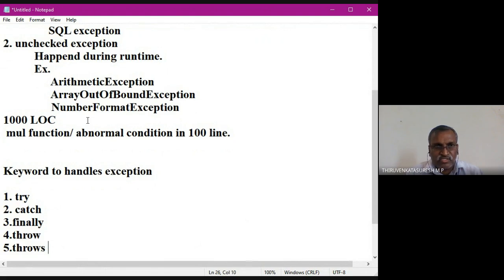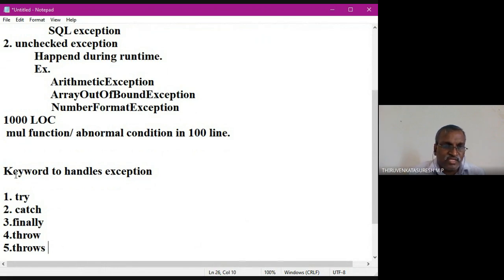There is an interview question: which is the topmost class in the hierarchy of exception handling? That is Throwable, not Exception. Exception is a class, and under this we have checked exceptions and unchecked exceptions, that is, runtime exceptions as well as compile time exceptions.